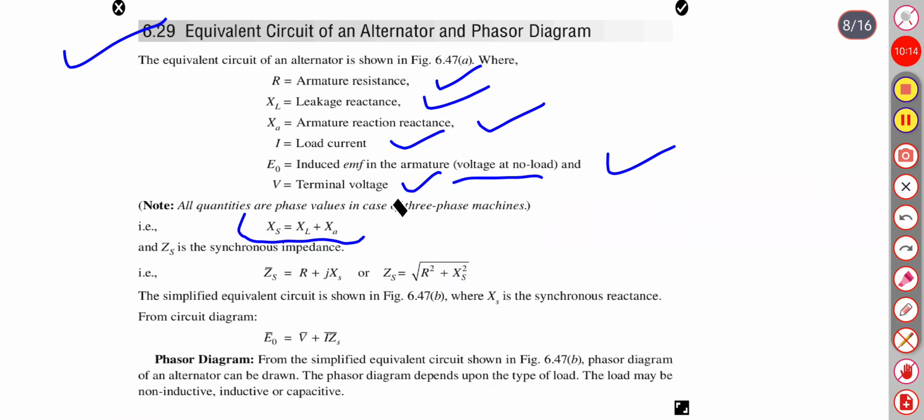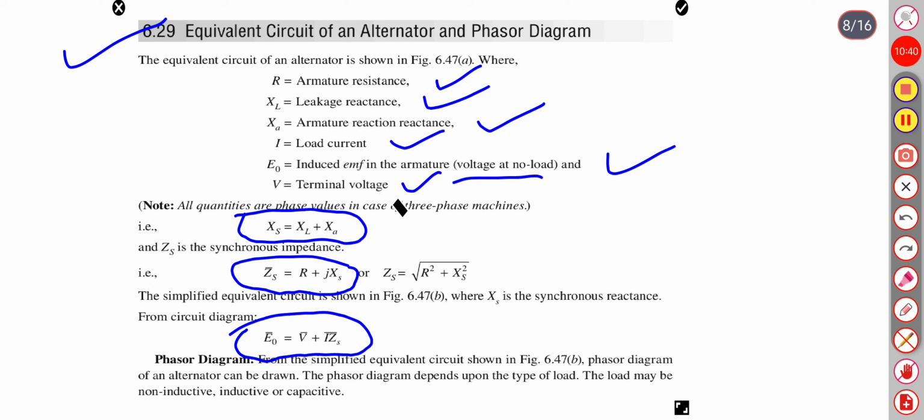XS is equal to XL plus XA as we have seen, and ZS equals R plus jXS. So E0 will be V plus I ZS, where ZS is the synchronous impedance and I is the current.